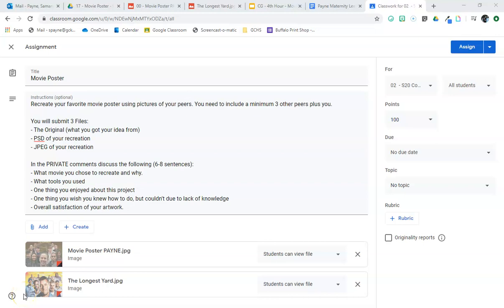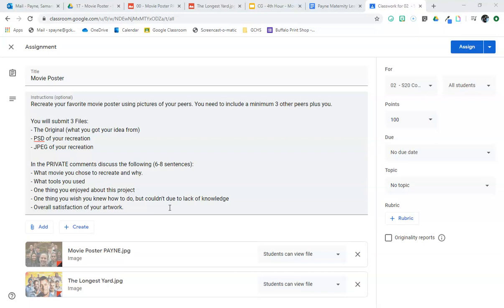Today you are going to start working on the movie poster project. This is kind of a fun one, but it's also considered one of your biggest projects because it is going to be worth 100 points. Just keep that in mind and make sure that you're giving your best work as you're doing this, okay?